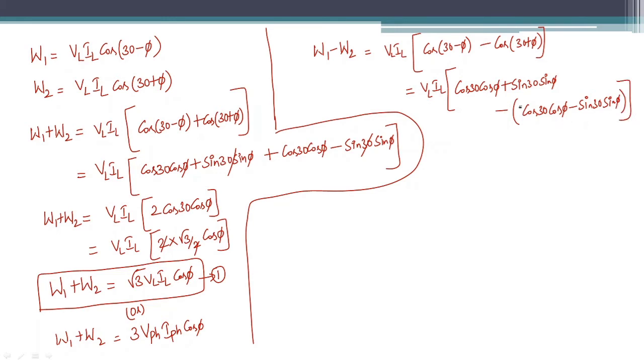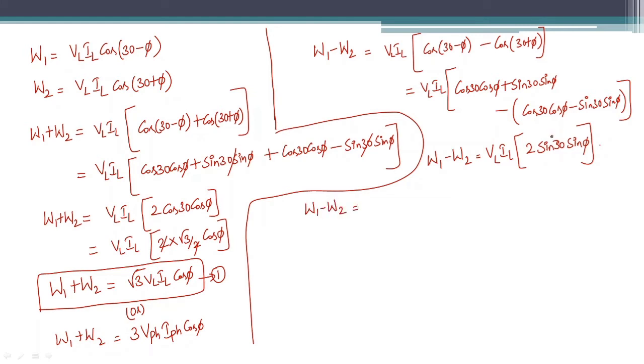Now if you see these two terms, here you will get cos 30 cos phi. When you send minus here, you will get minus cos 30 cos phi. So the cos terms will get cancelled. Here minus minus will get plus, so the sine times sine terms will get added up, which gives you W1 minus W2 is equal to VL IL times 2 sin 30 sin phi, where phi is the phase angle between the phase voltage, the voltage across the load, and the current flowing through the load, right? Now what is W1 minus W2?